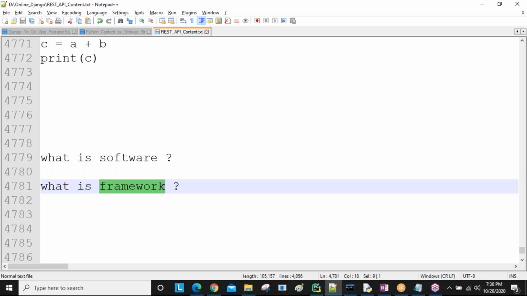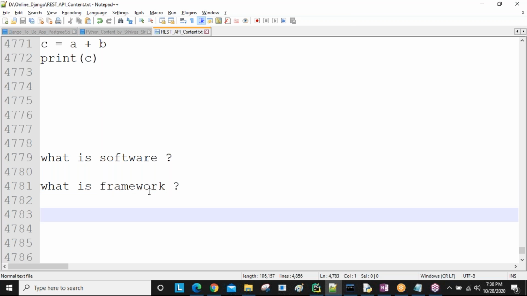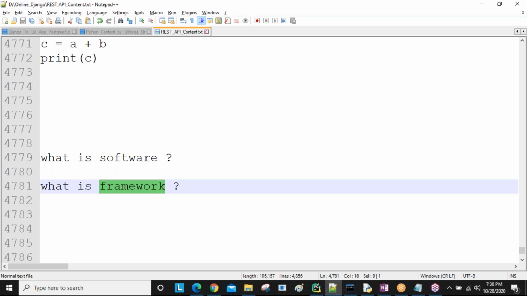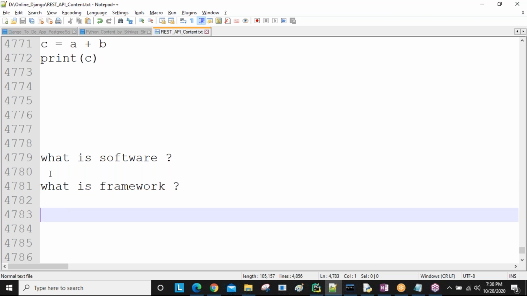And using software, user interactions go very easily. The user's regular life is becoming more easy. Okay, human beings are getting more advantages using software. Are you understanding this one? So that's why frameworks are required to develop the software.